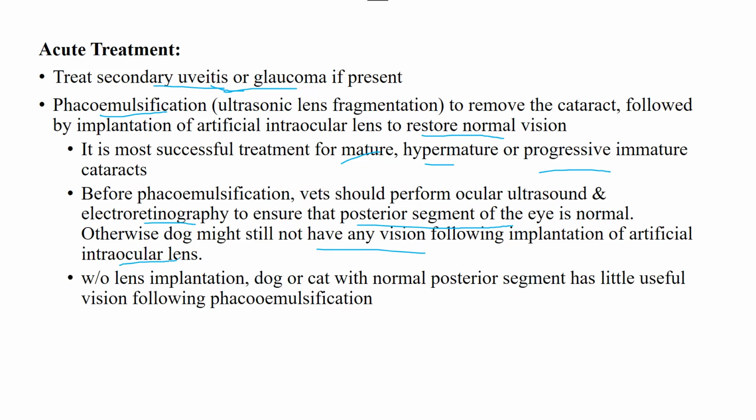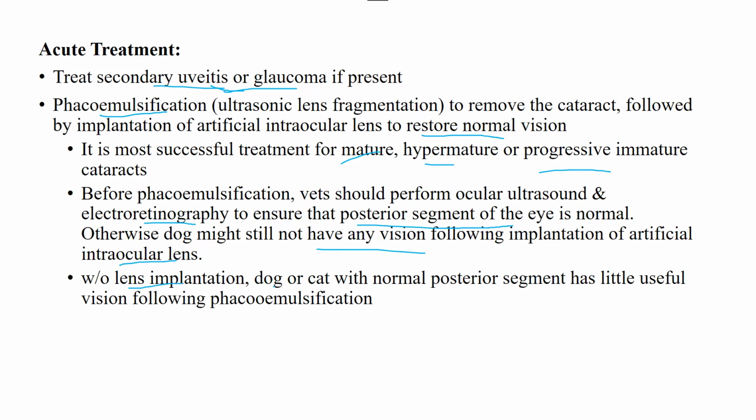So what you have to remember in acute treatment is, first, you have to treat the underlying cause. Second, the phacoemulsification is a surgery that we perform to treat the cataract. And before that, perform the other tests like ocular ultrasound or electroretinography to ensure that the posterior segment is normal. Otherwise, even if you perform the surgery, the animal is not going to have the vision back, and you are just wasting a resource.